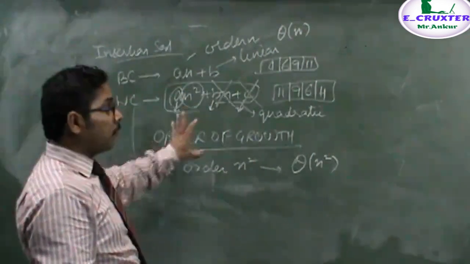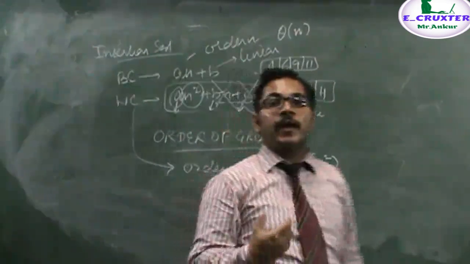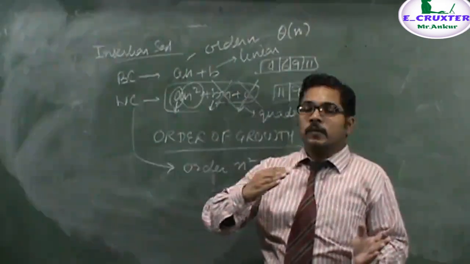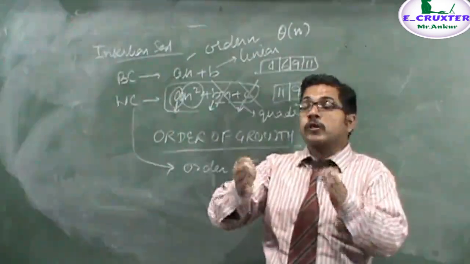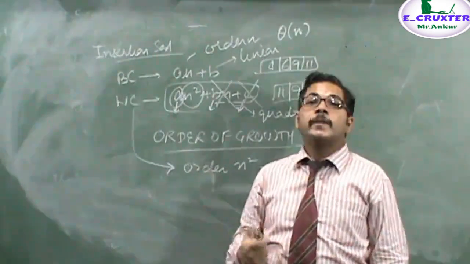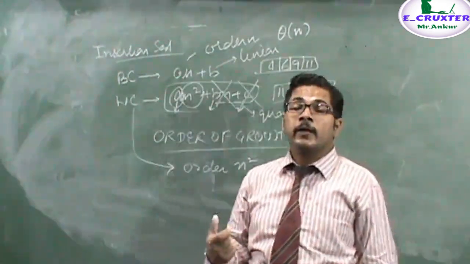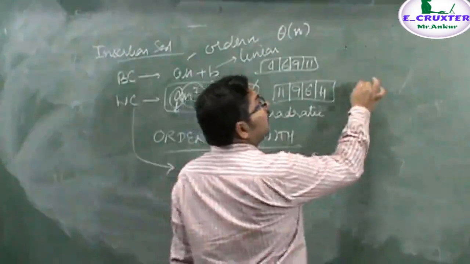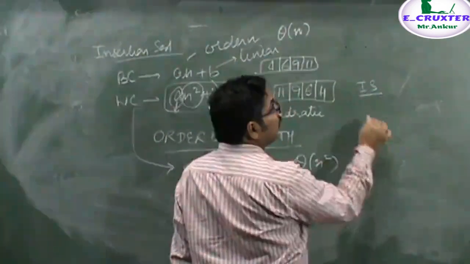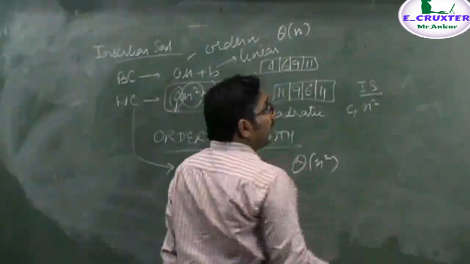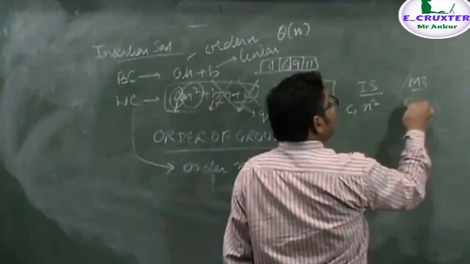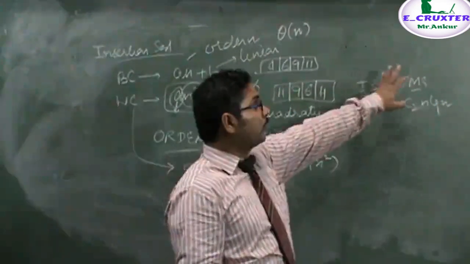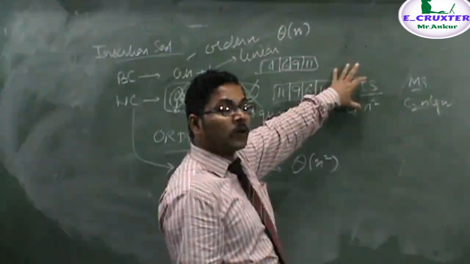In this subject, we basically deal with this order of growth. We are saying how the algorithms are growing, and we compare different algorithms on their growth rate, and say which algorithm executes faster and which executes slower. For example, in the previous lecture I told you that the running time of insertion sort in the worst case is of order n², and merge sort was C2 n log n. And from this I said that the performance of merge sort was better compared to insertion sort on large input.